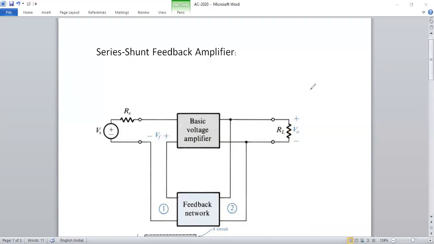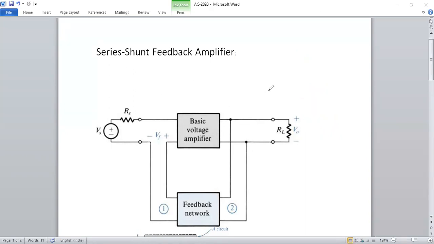For this connection, we previously discussed the gain of the feedback network. Now we are going to see the input resistance and the output resistance of the feedback network. We are going to derive these in this topic.